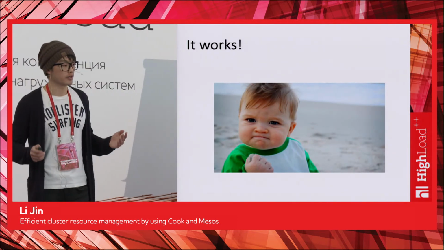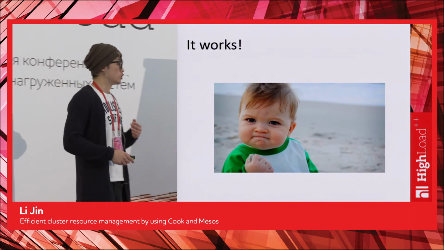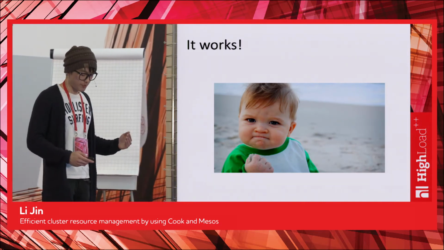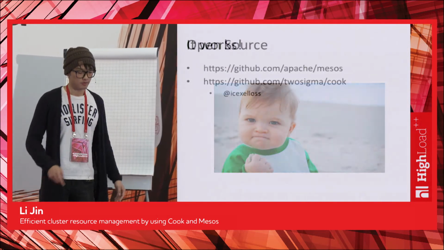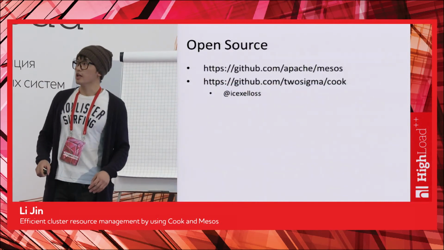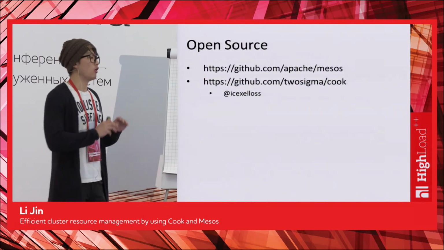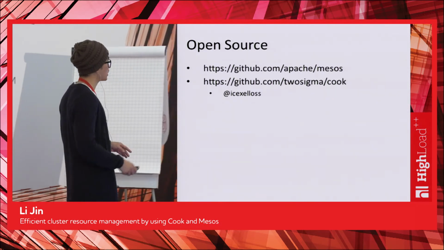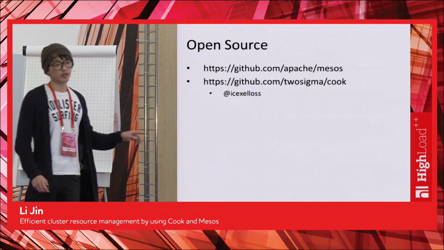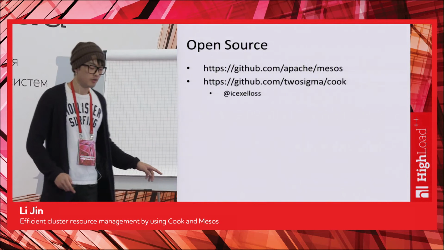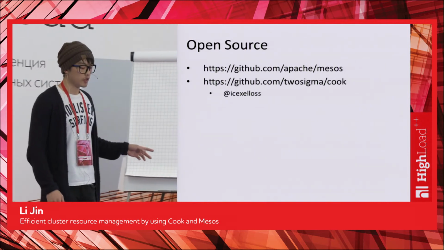We think it works, and that's why I'm very happy to share the journey with you, to share our experience with you. And finally, all I have talked about is open source. Mesos and Cook, you can download them today. You can run them in your system today. We are super excited about the results.